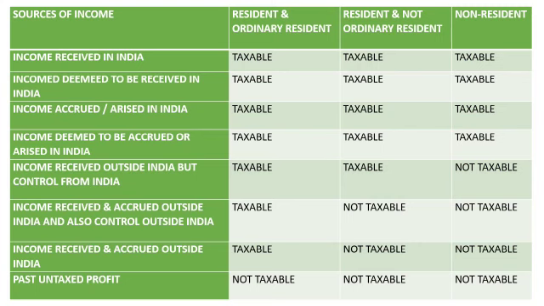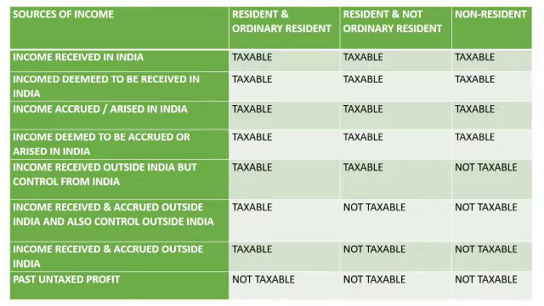For the 6th and 7th types of income categories, it will be taxable only for the resident and ordinary resident assessee. The 8th type of income category will not be taxable for any type of assessee. This is the procedure for computing the scope of total income.